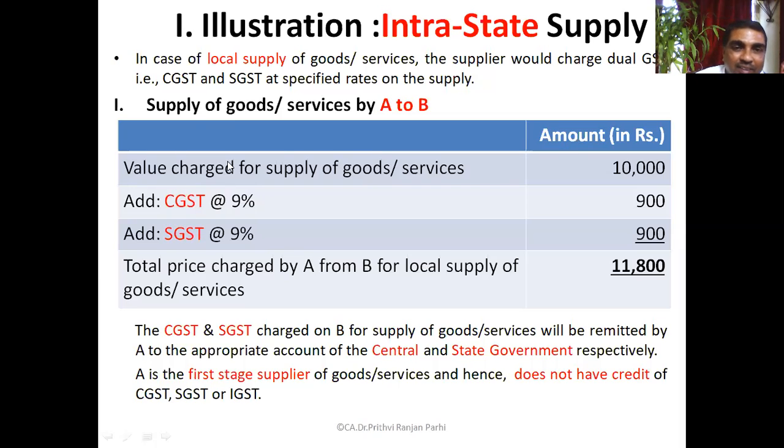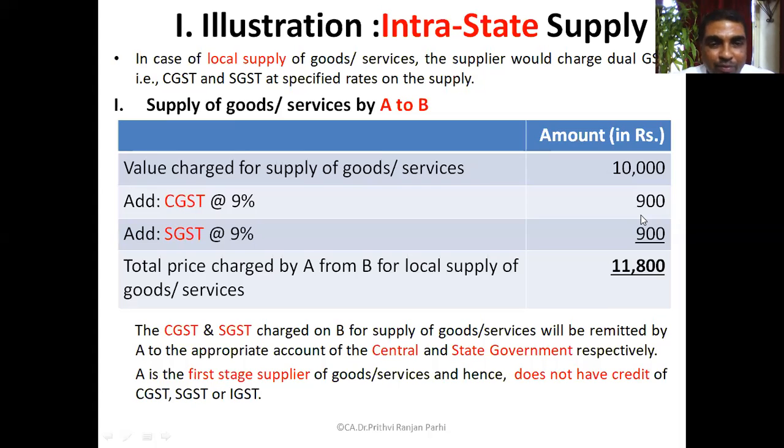Example is that the value charged is 10,000 rupees. As you are saying perfectly, here we'll assume GST rate is 18%. So CGST is 9%. It comes to how much? CGST is how much? 900. And SGST is also 900.